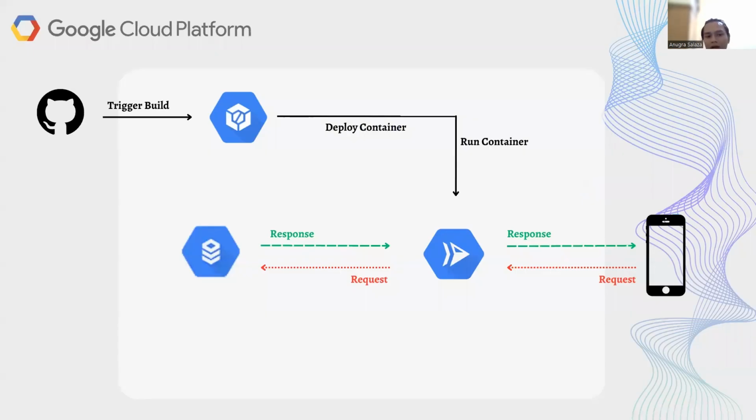Here's the architecture that we are going to use. First of all, the machine learning model will be deployed in GitHub, and Google Cloud Build will create the container and run the container on Google Cloud Run. Then the user can ask for a specific budget and categories for the trips, and Google Cloud Run will request it from Google Cloud SQL, and then Google Cloud SQL will give the response, and Google Cloud Run will give the response to the user.